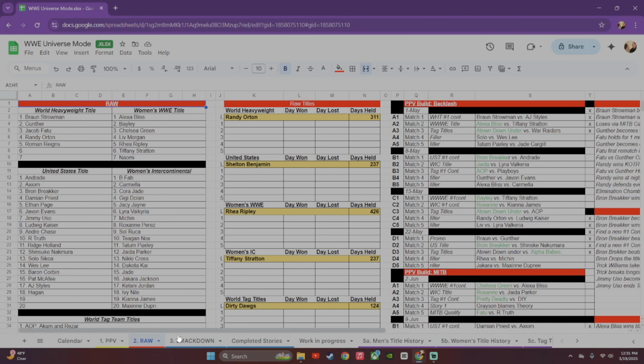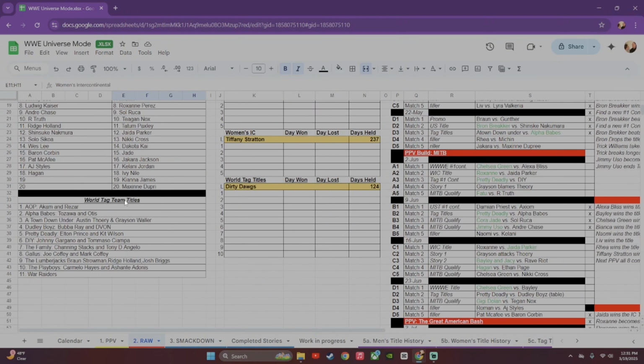So let's go to Raw. I don't use the women's tag titles, so I don't have those listed here, but what I do is I list my roster. This is my world heavyweight division, my women's. I move the titles around a little bit year to year, just to refresh them. My United States division, my women's Intercontinental division, my tag team division.